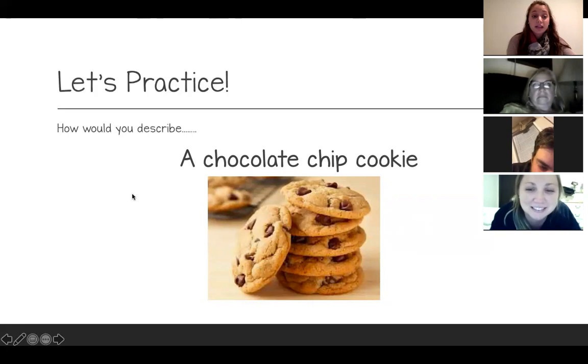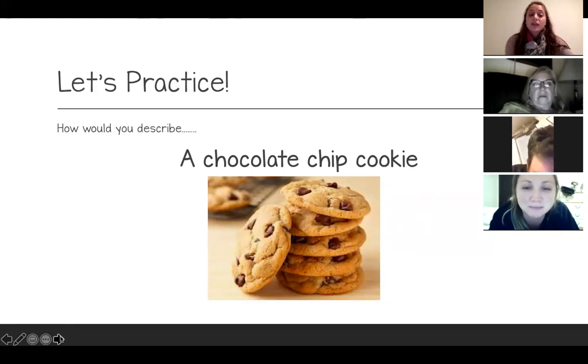Even like chocolatey. You could use the word soft as long as you did not cook it very long. You could use that word to describe a chocolate chip cookie, a thing. Okay, let's practice another one.